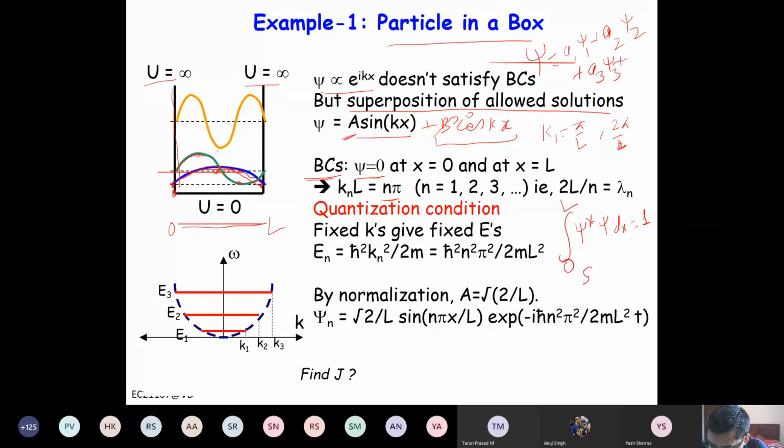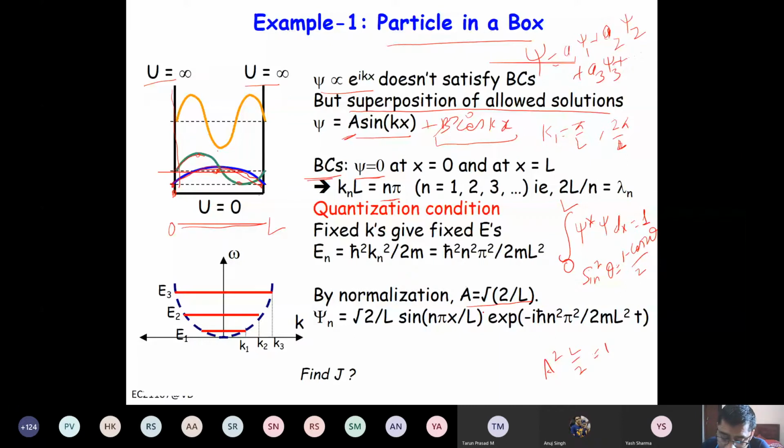So cosine 2 theta integral will be sine 2 theta, and that from 0 to L will be 0, and this will become L by 2. So a square times L by 2 equal to 1, right? So a will be root 2 by L. So this a will be root 2 by L.